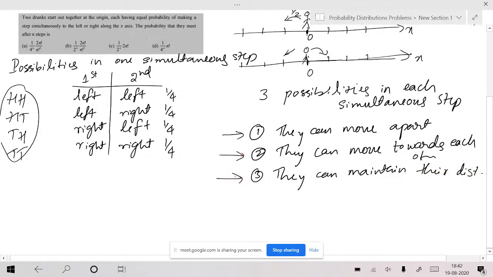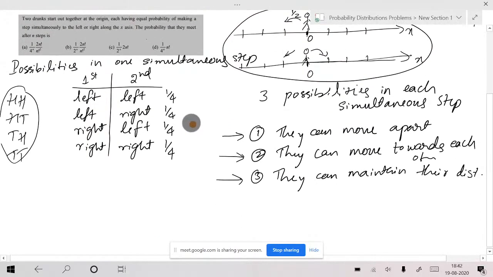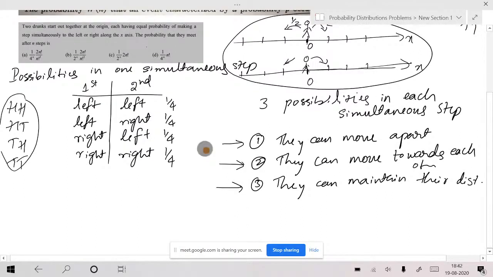Only three possibilities, isn't it? When you take these two systems together, only three possibilities. One is they can move apart. In any step, you don't have to take the first step, you can take any arbitrary middle step. In each such simultaneous step, they can move apart, they can move towards each other, or they can maintain their distance constant. So these are the three possibilities.